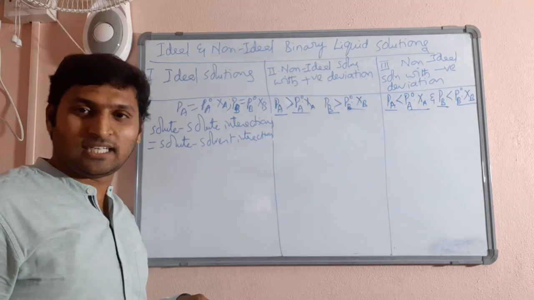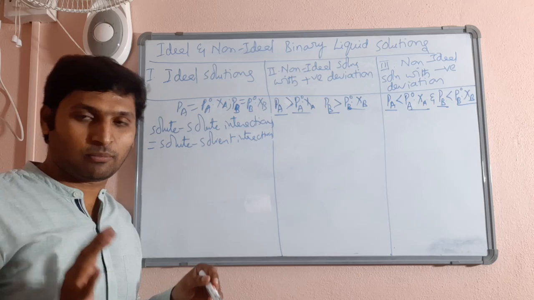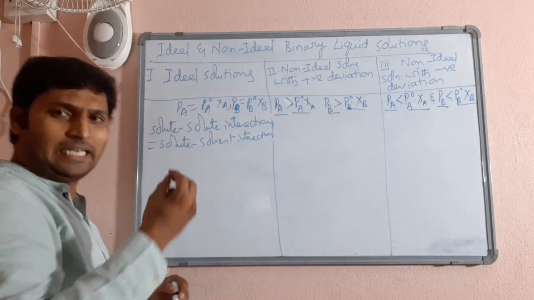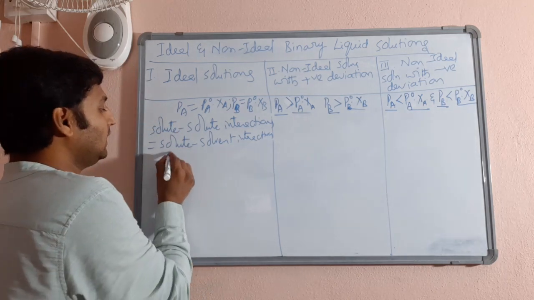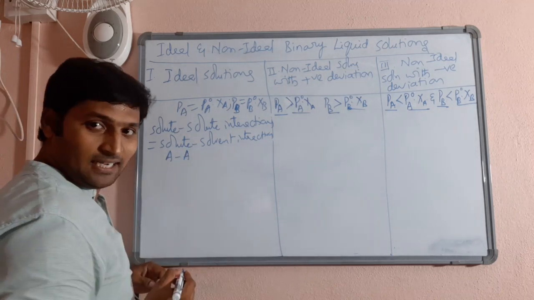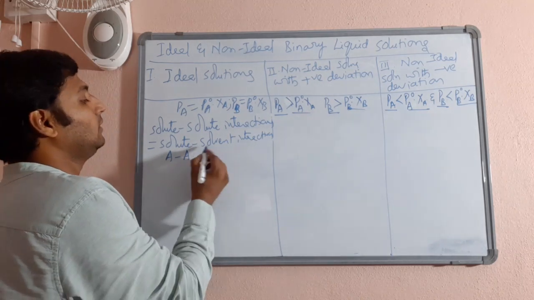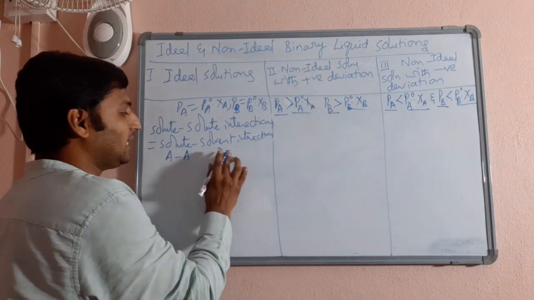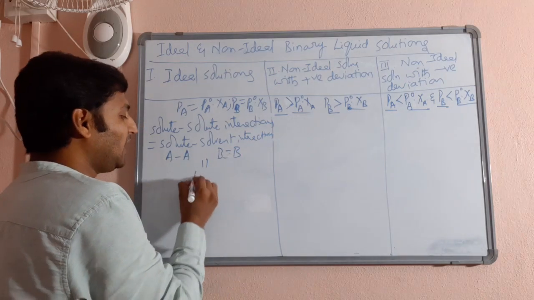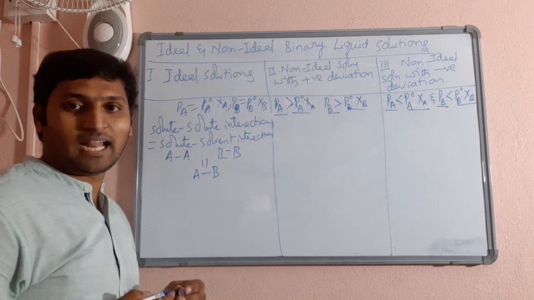Whatever the quantities I am taking, whichever may be the solute, whichever may be the solvent, or I can put it in an easier manner like this. AA interactions, BB interactions must be equal to AB interactions.